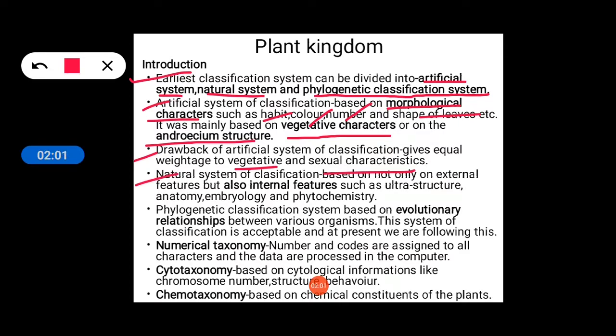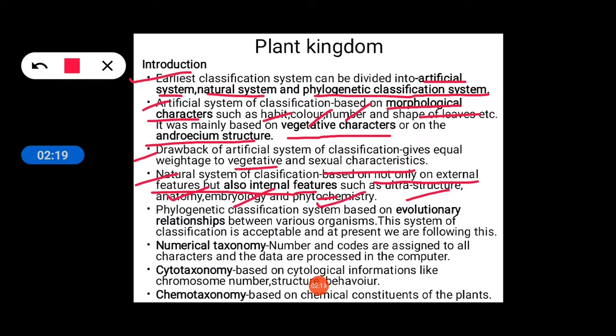It is not based only on external features but also on internal features. The internal features such as ultrastructure, anatomy, embryology, phytochemistry.